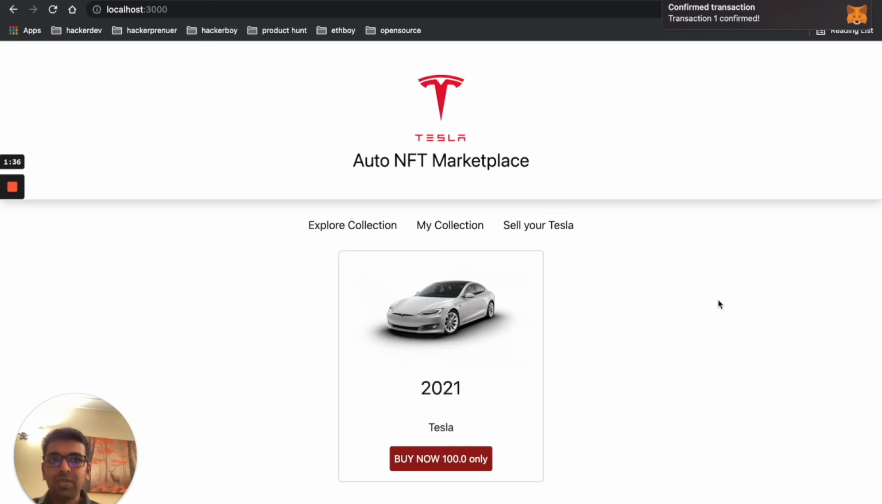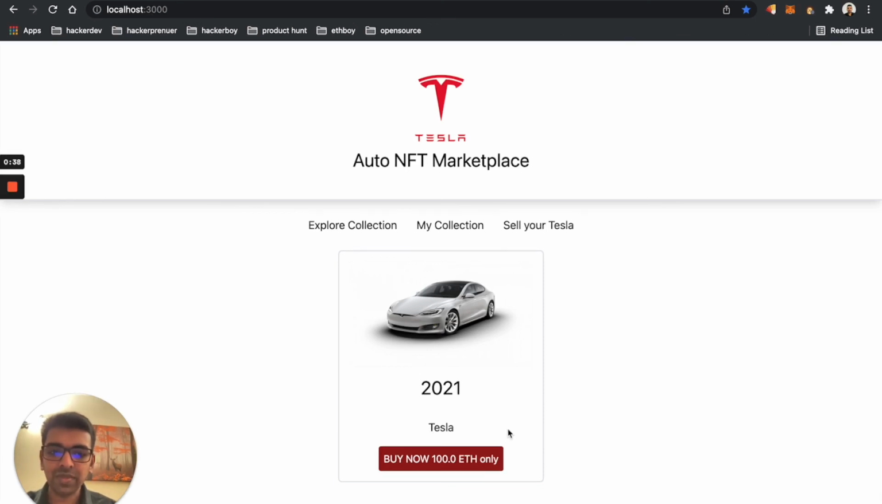Now that we have completed this, we created an NFT token, we listed it into the marketplace, and it redirected back to the Explore collection. If you see that, the Explore collection now shows a Tesla model with the NFT item we just created in the marketplace. So it's a success at the moment.